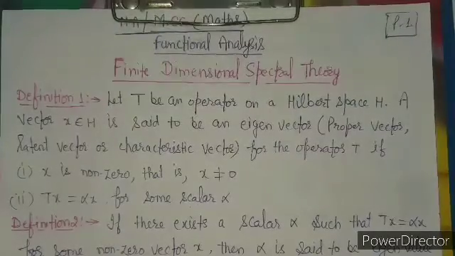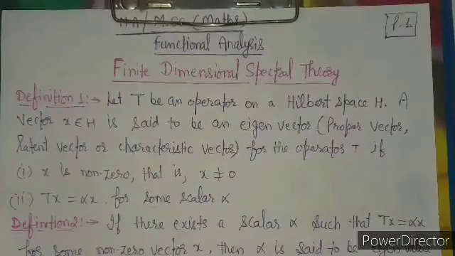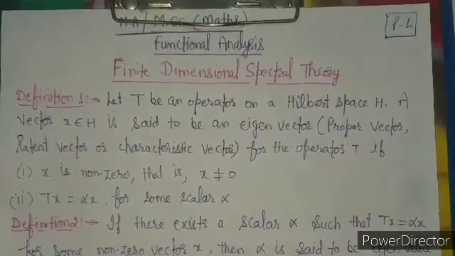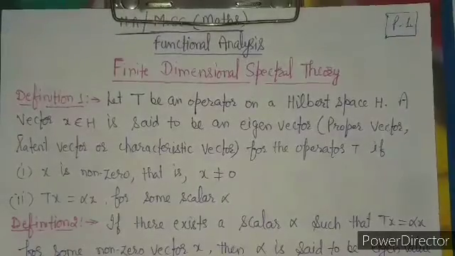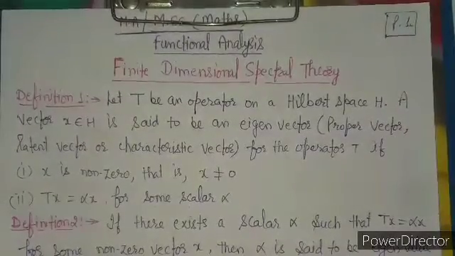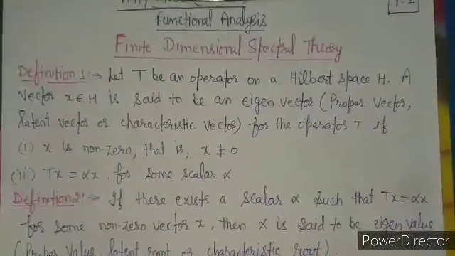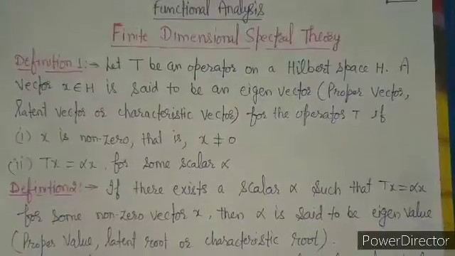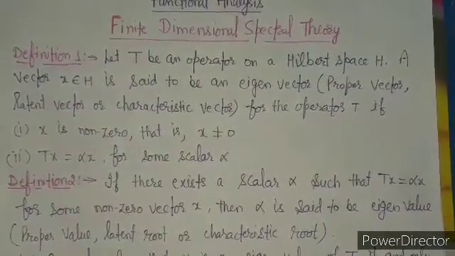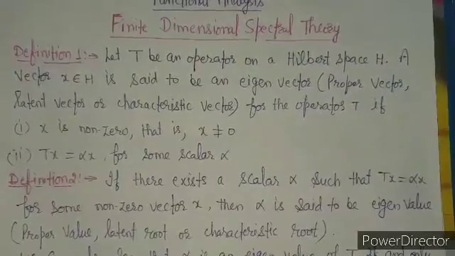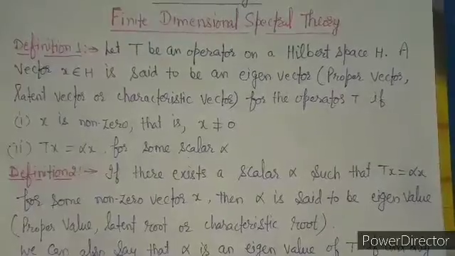And you know very well that this x must be non-zero, that is called the eigenvector, and the second condition must also be satisfied. And this scalar alpha is what is known as the eigenvalue, or again you say it as the proper value, or the latent root, or the characteristic root. So it is the second definition, that if there exists a scalar alpha such that Tx equal to alpha x for some non-zero vector x, then alpha is said to be an eigenvalue.